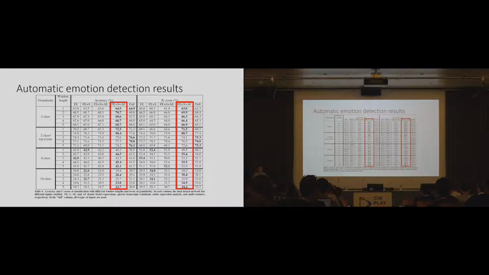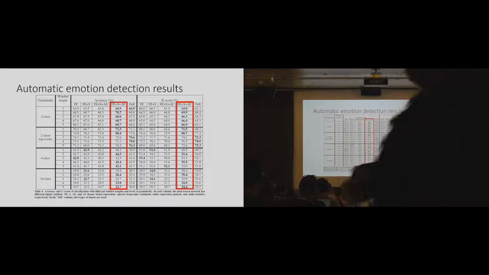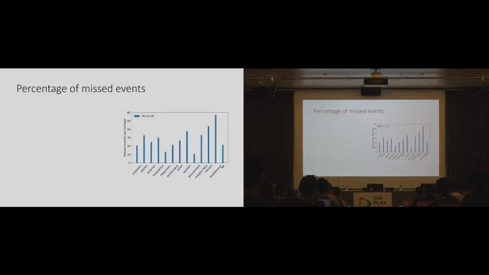But the performance reduces when applying it on game streams. The reason is that here, besides a streamer's voice, we have game audio as well. Here you can see the percentage of missing events using the best performance of the 2-class model. Our system mostly